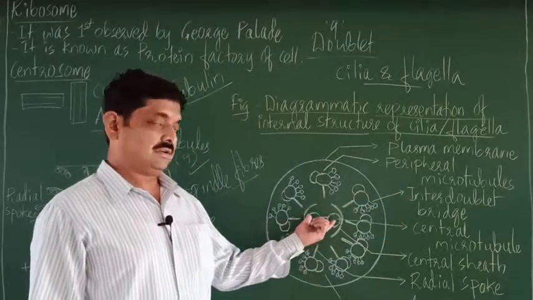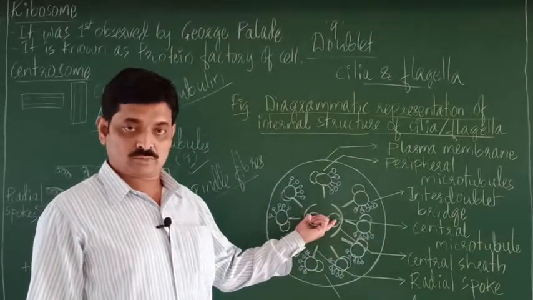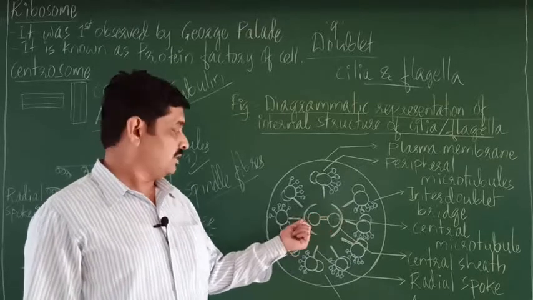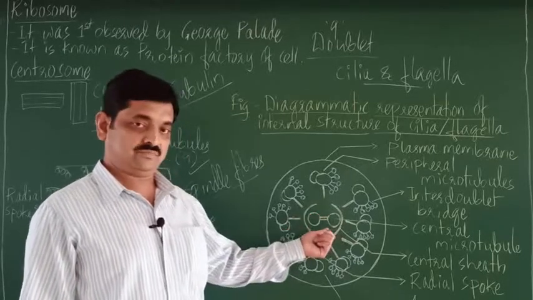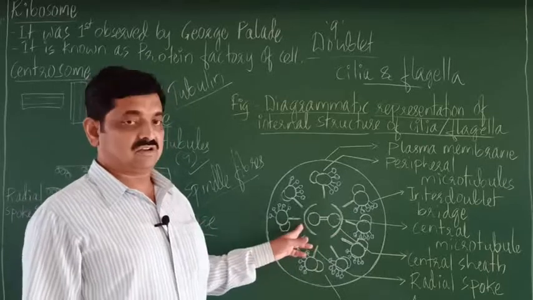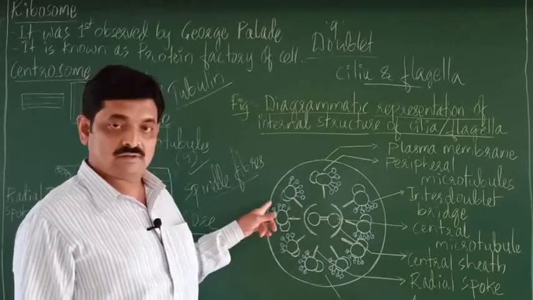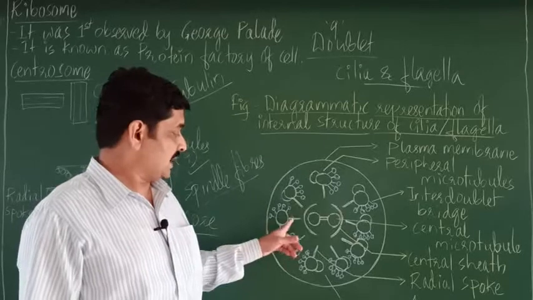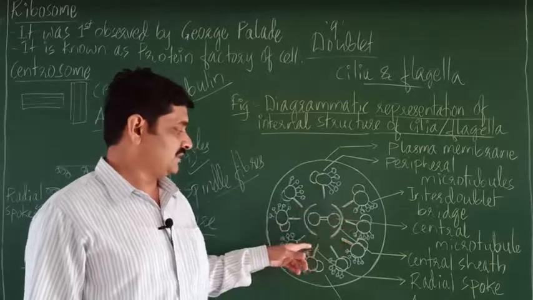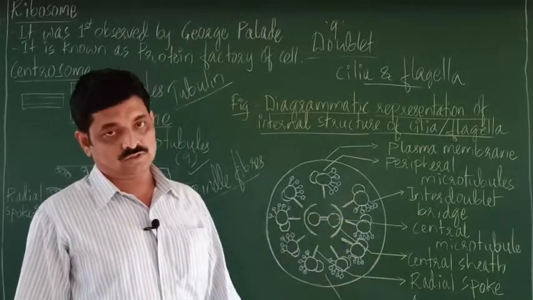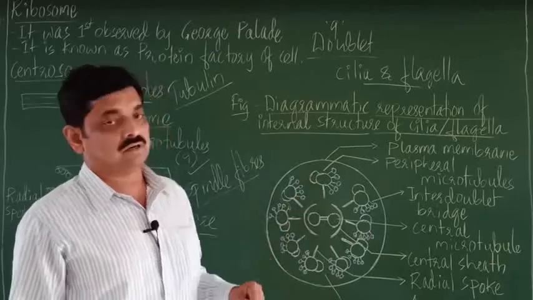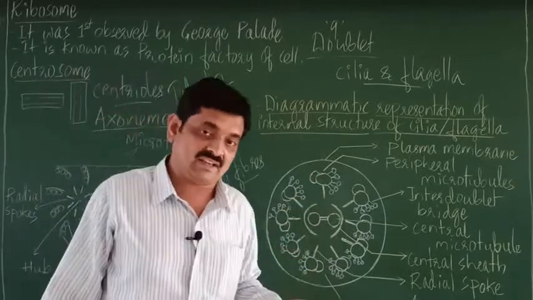Then there are 2 central microtubules which are covered by a central sheath. The central sheath is linked to peripheral doublets by these protein filaments, they are called radial spokes. So that is the internal structure of a cilium and flagellum.